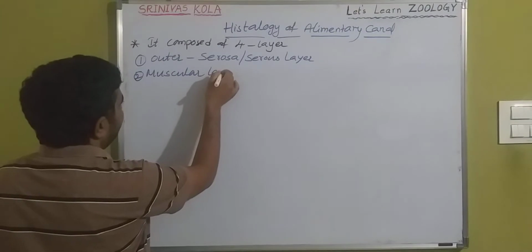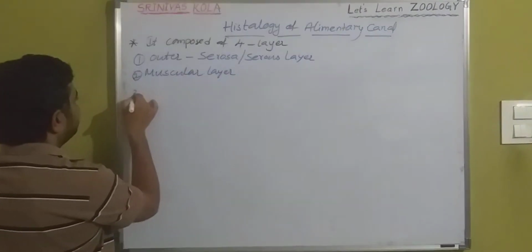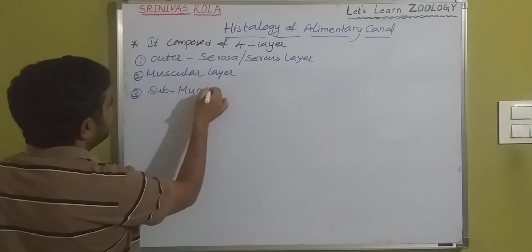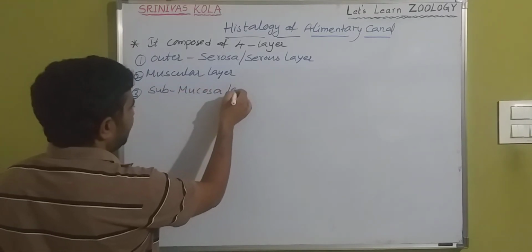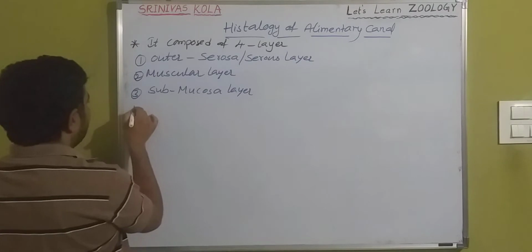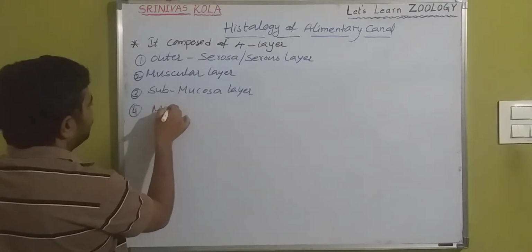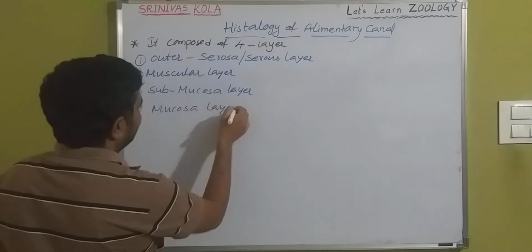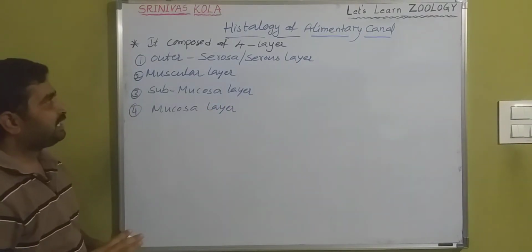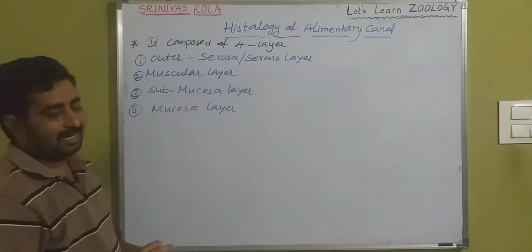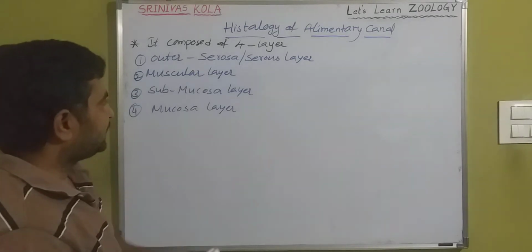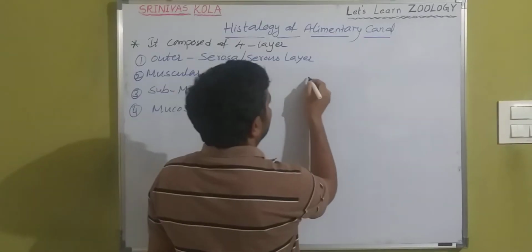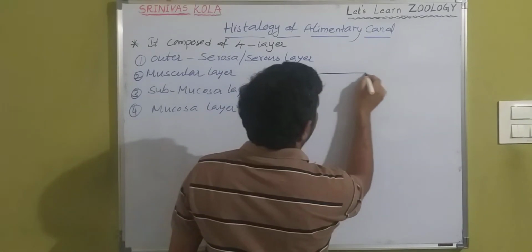Muscular layer. And the third one is the submucosa layer, and the fourth one is the mucosa layer. Okay? There are 4 layers in the histology of the alimentary canal. So I will explain clearly. First, the outermost layer.